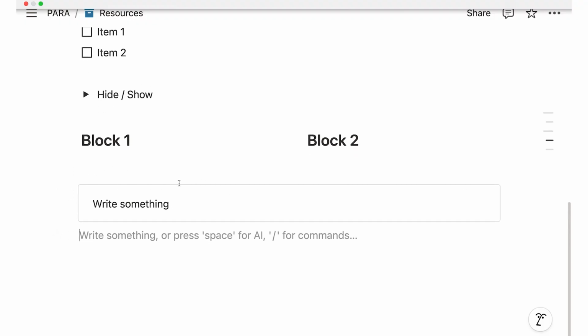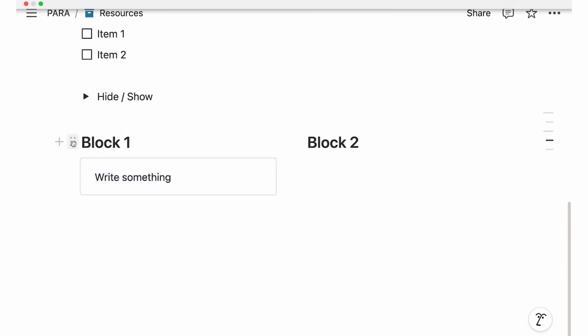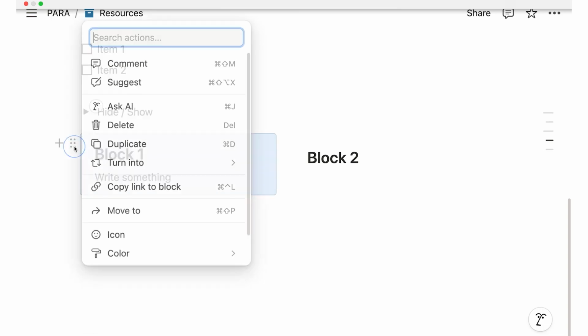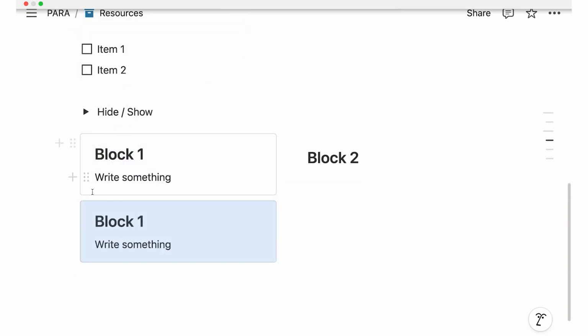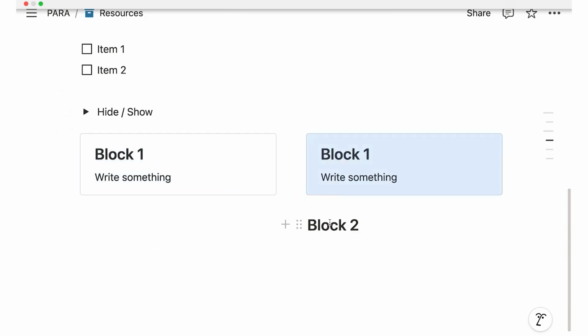And of course, you can use these callouts also in columns. So I can drag my callout in this side, right? Now I have this here. I can add a heading to it. And then I can take the whole thing, click on the 6 dots and say, well, duplicate, I like this. Now I have it twice. And now I can take the second one and drop it in the other column. Oops, that was dropping it above. Dropping it in the other column for this clean look on my page.